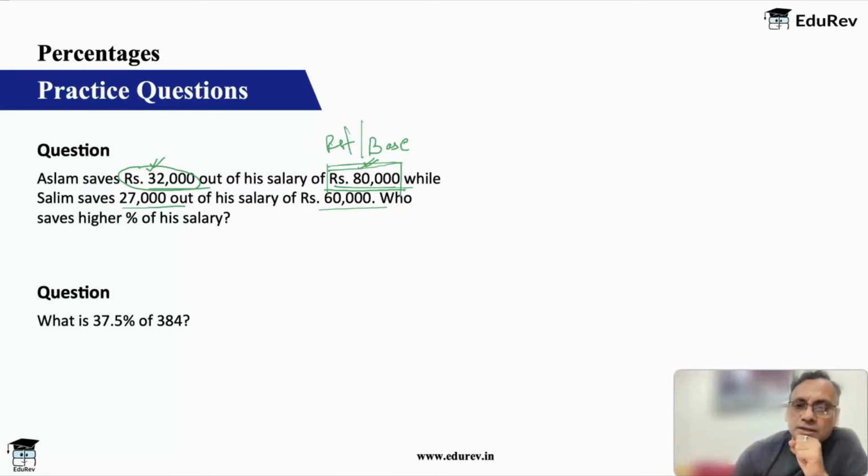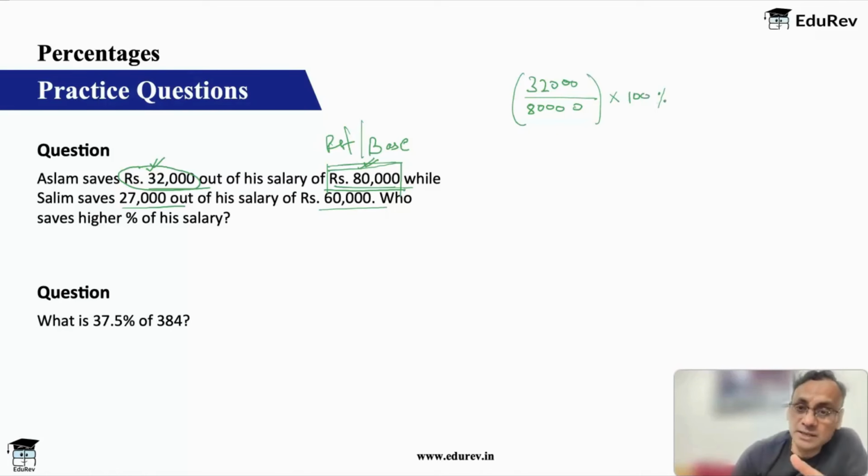So when you convert this to a percentage, you basically say, okay, his saving is so much out of his salary, and so you get a fraction. And this fraction, if you want to convert this to a percentage, you multiply this by 100%.